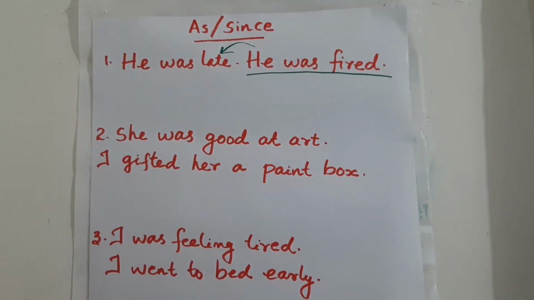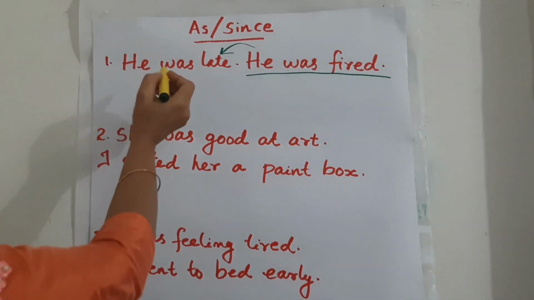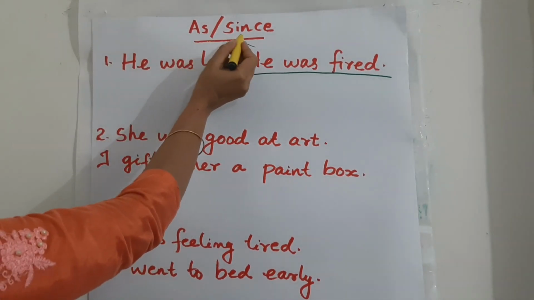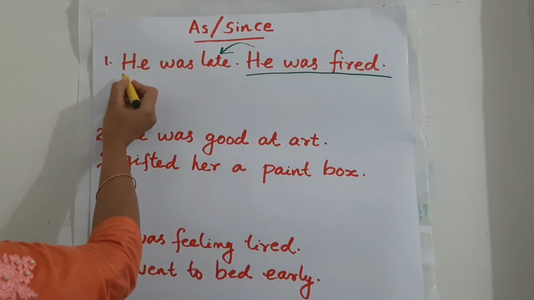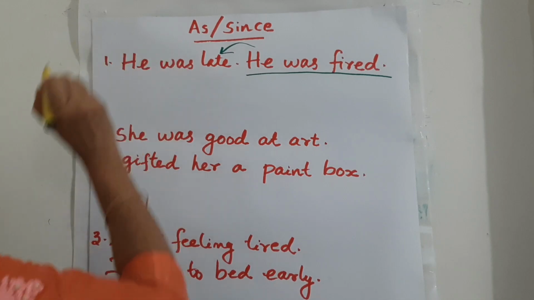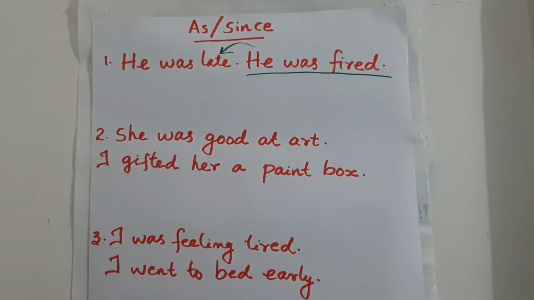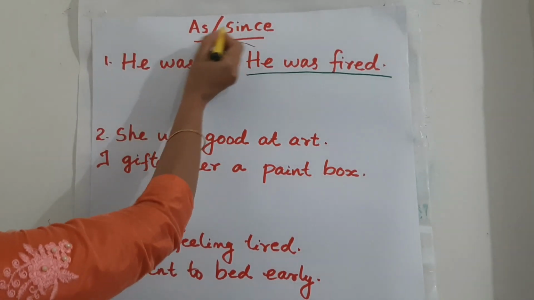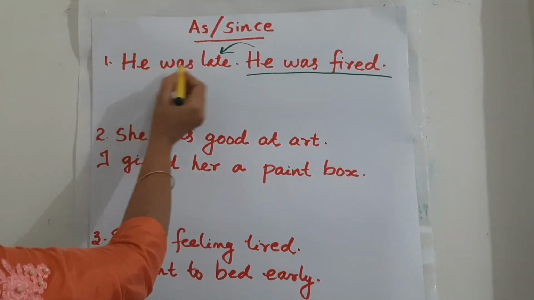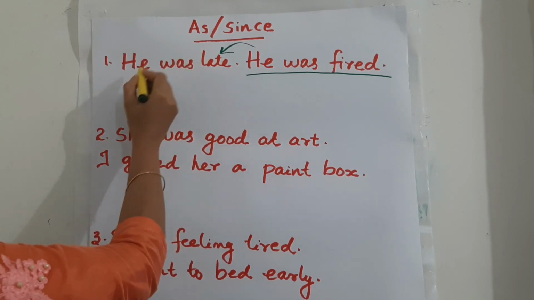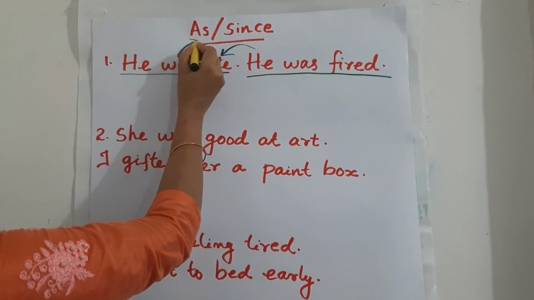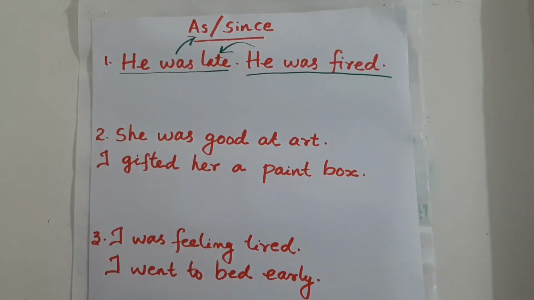So what you need to take care of is mainly this: as and since should be used along with the reason, with the clause that deals with the reason. Along with that clause, you have to use as or since. So here the reason is he was late, and along with that reason itself, you use as or since. Shall we use as here?